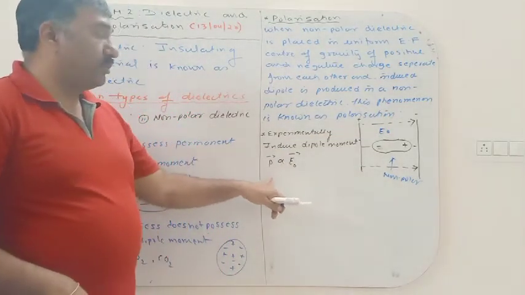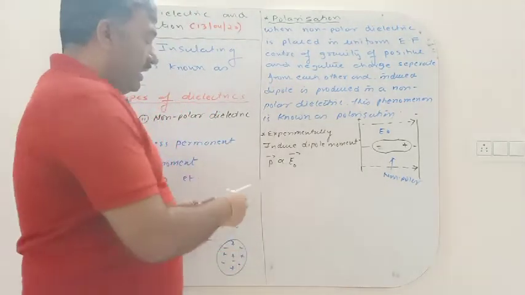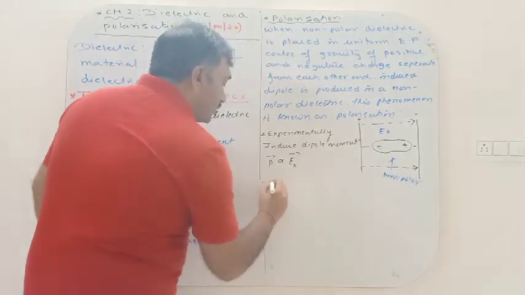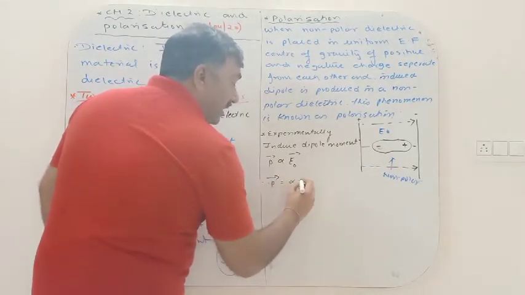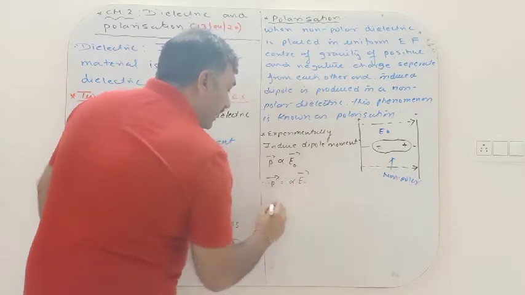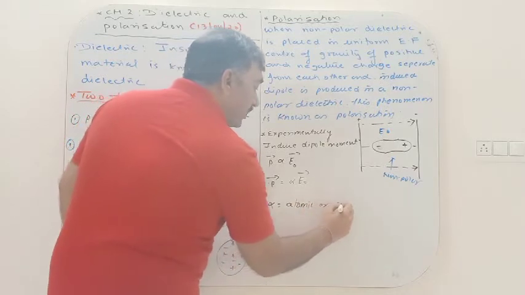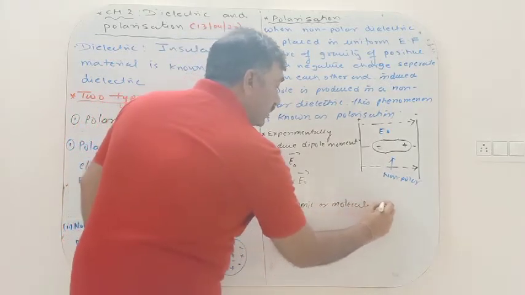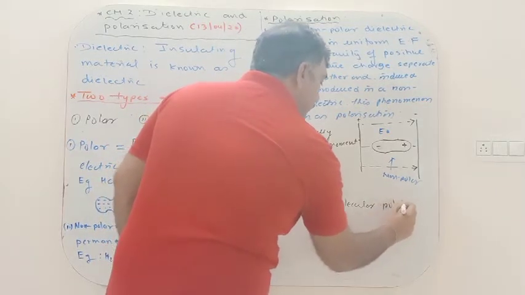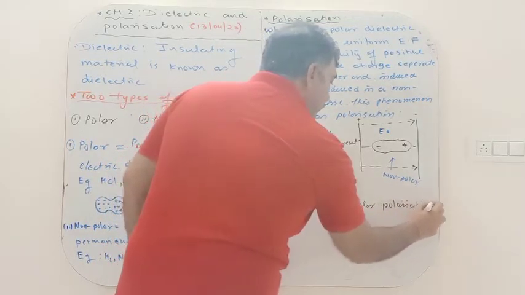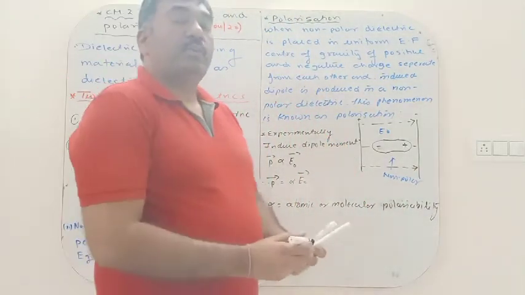The induced dipole moment is directly proportional to the intensity of the electric field. To remove this proportionality we put a constant, so p equals alpha E naught, and this alpha is known as atomic or molecular polarizability. What do we call alpha? Atomic and molecular polarizability.